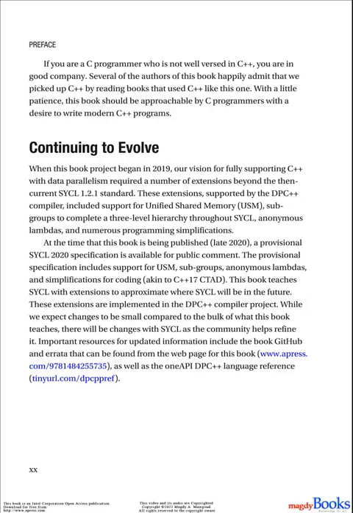At the time that this book is being published, late 2020, a provisional SYCL 2020 specification is available for public comment. The provisional specification includes support for USM, subgroups, anonymous lambdas, and simplifications for coding, akin to C++17 CTAD. This book teaches SYCL with extensions to approximate where SYCL will be in the future. These extensions are implemented in the DPC++ compiler project.